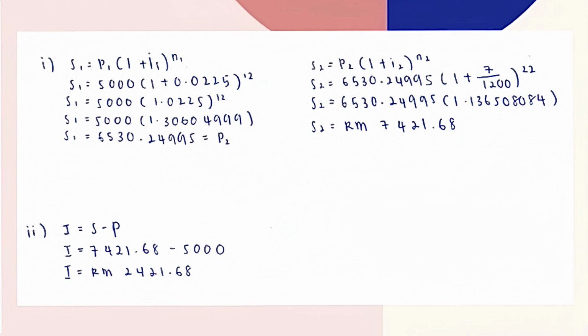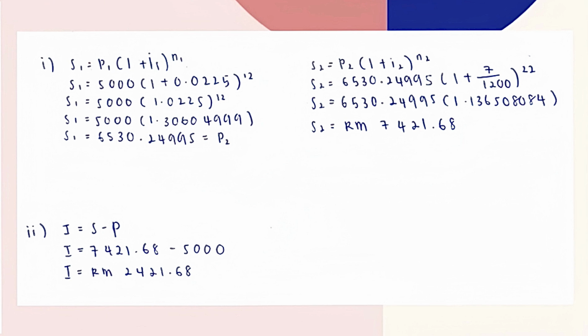To find the amount S2, we use the same formula. S2 equals 6530.24995(1 + 7/1200)^22. So 1 plus 7 divided by 1200 powered by 22, we get 1.135808084.